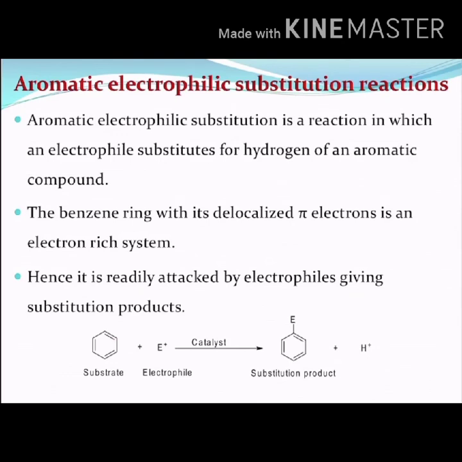The reaction takes place in the presence of a catalyst to form a substitution product with the elimination of a leaving group. So, this H plus will be called a leaving group, thereby it forms a substitution product.